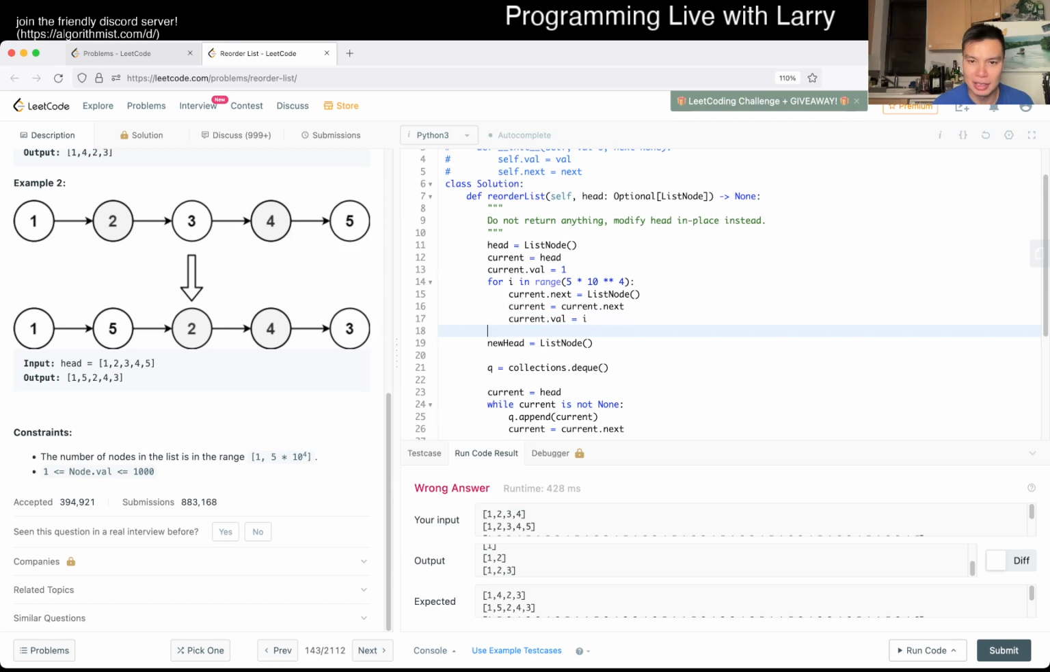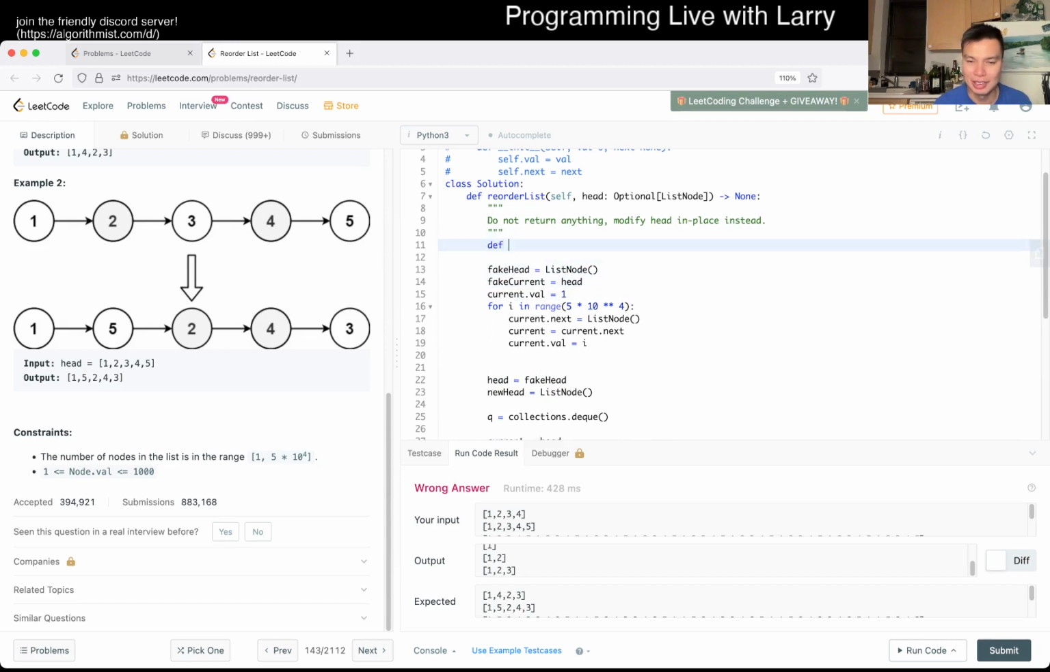So I guess we'll do head is equal to a fake head. Yeah, fake head. And then here, and maybe we put it in a constructor. Let's just say create x, and then we do something like this.